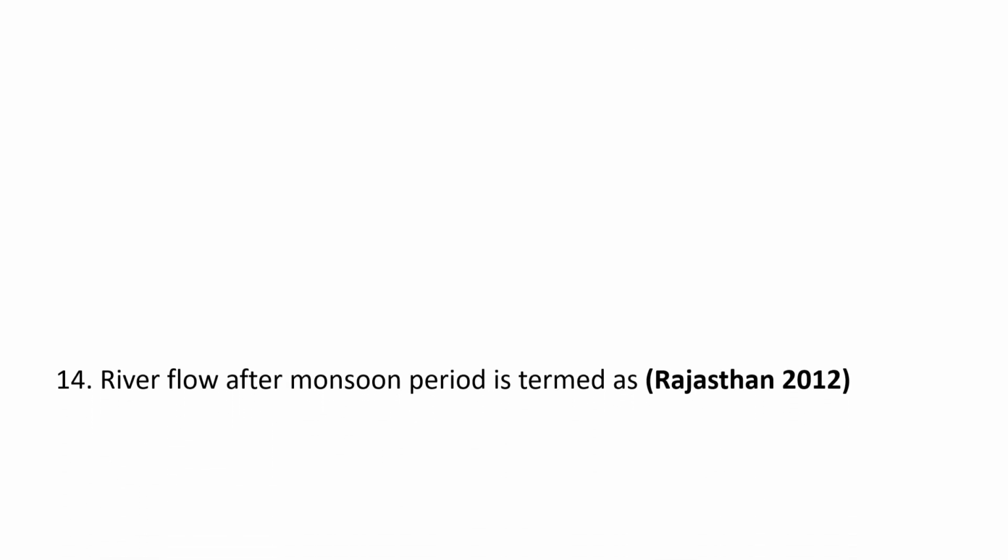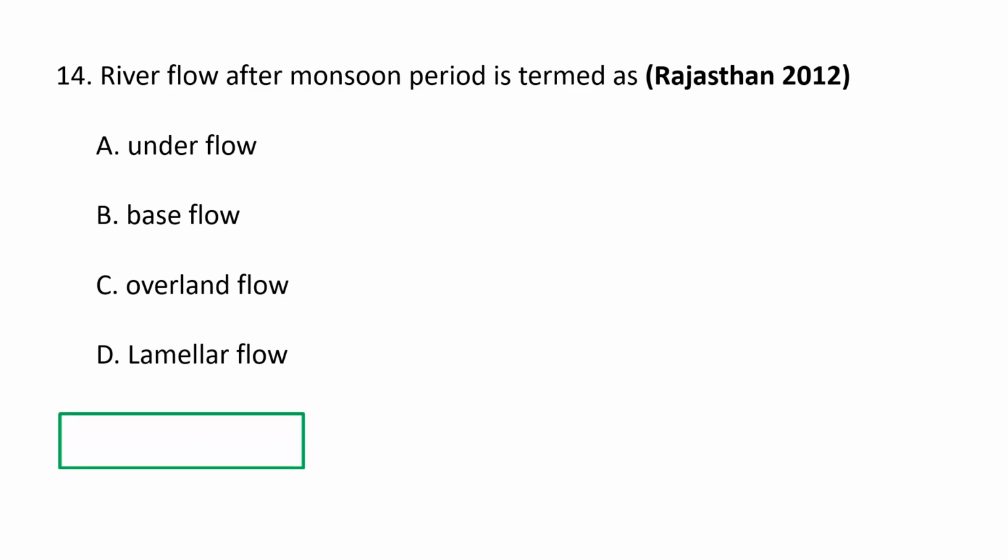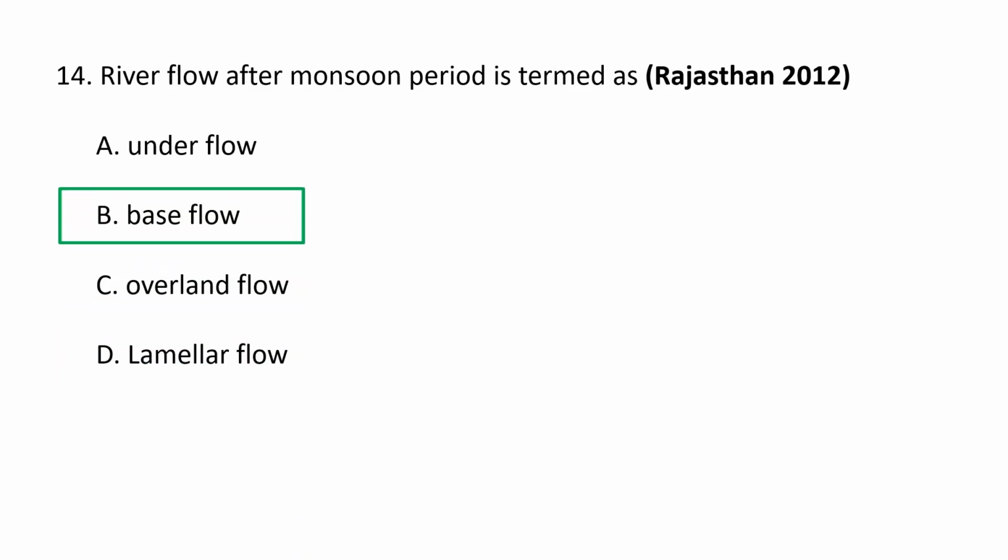Next question. A river flow after monsoon period is termed as A. Underflow, B. Base flow, C. Overland flow, and D. Lamellar flow. River flow after monsoon period is termed as base flow. The river flow that sustains after the monsoon period when direct runoff from the rainfall is minimal or absent is indeed referred to as base flow. So B is the correct option.